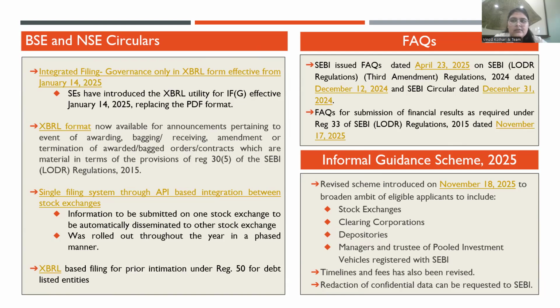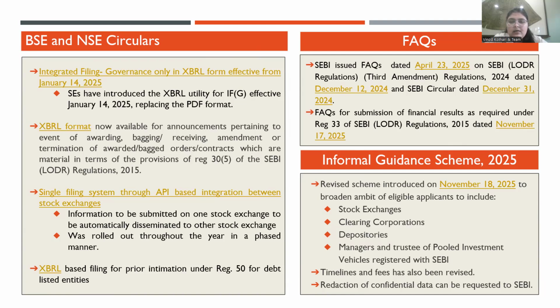One is regarding the filing of Regulation 30 Sub-Regulation 5 intimations in the event of awarding, bagging, or receiving of any orders or contracts, or termination of any orders or contracts. The other is regarding Regulation 50, which talks about the prior intimation to be made to the stock exchanges in case of a meeting of the board or shareholders or NCD holders.